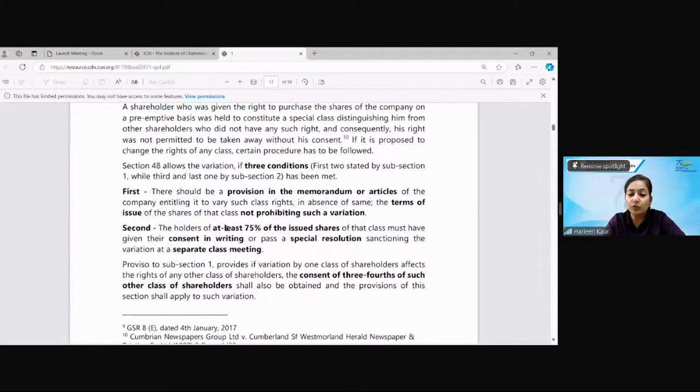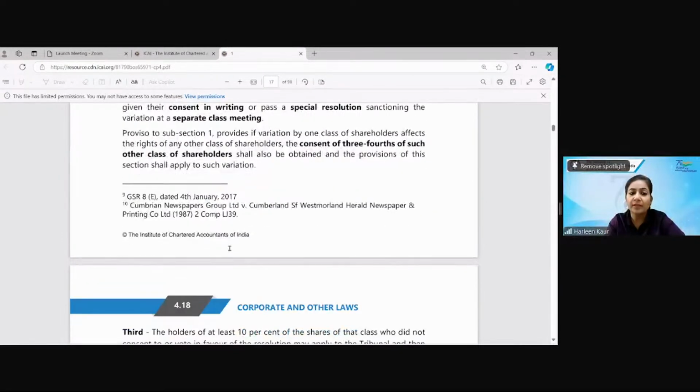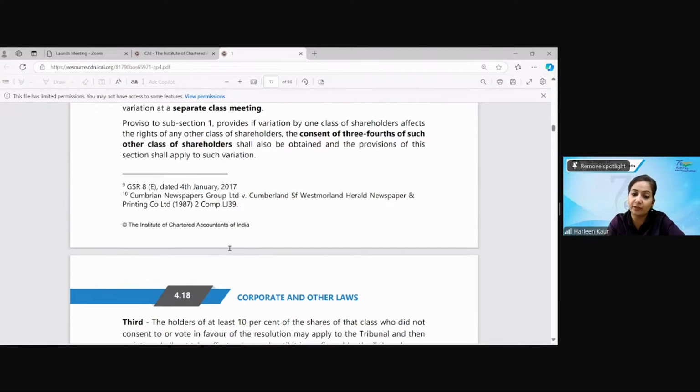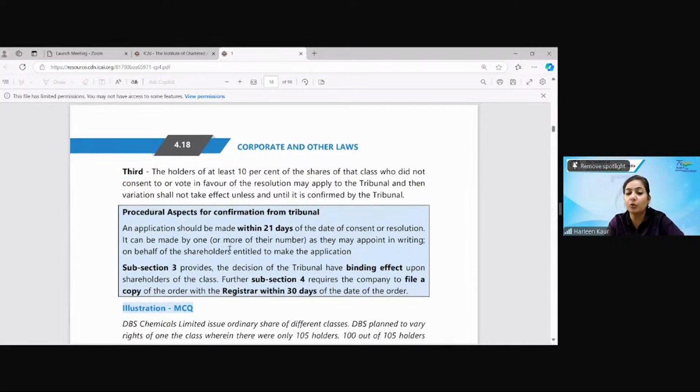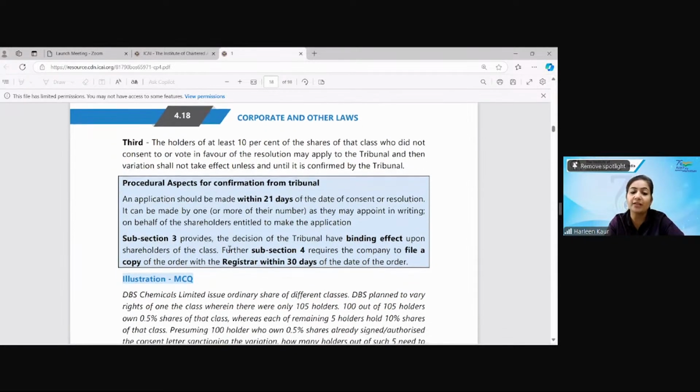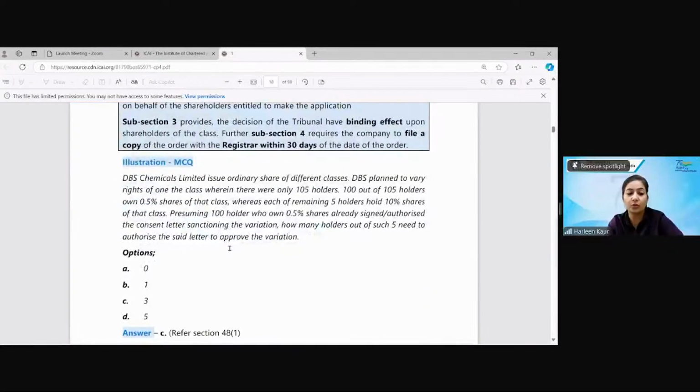Related to variation also, we have done that 75% of the shareholders, meaning 3/4 of the shareholders, have to consent, or a special resolution has to be passed. And if it is not affecting the other class of shareholders, then there is no need. If it is affecting, then the consent of 3/4 of the shareholders has to be taken. For dissenting shareholders, the limit is 10% of the shareholding, 21 days notice, and within 30 days you have to file the ROC order.